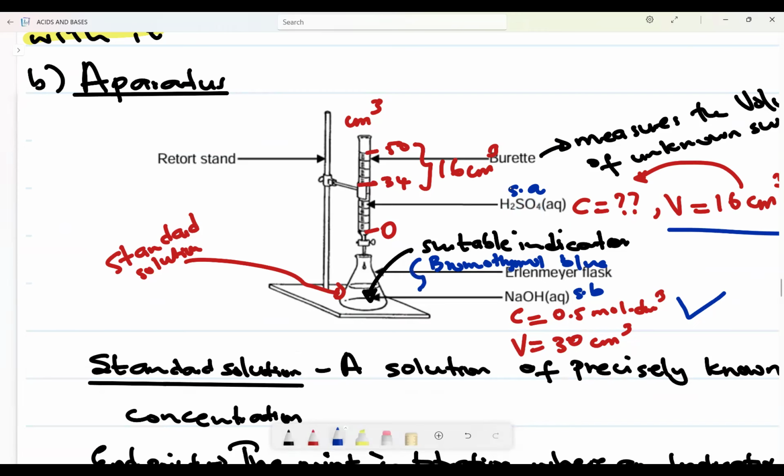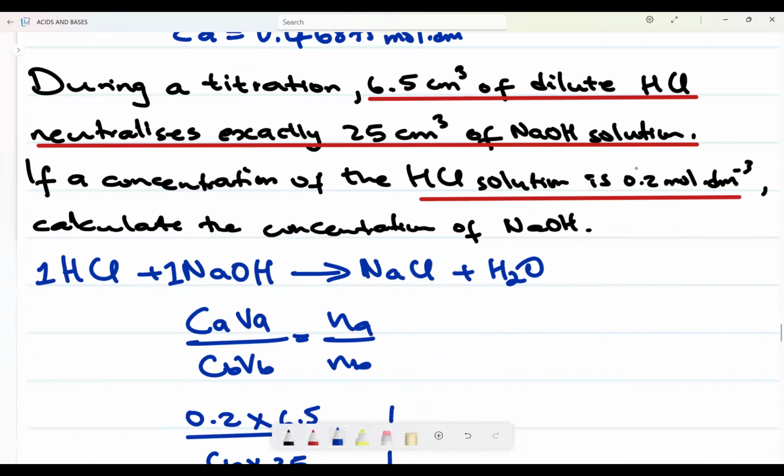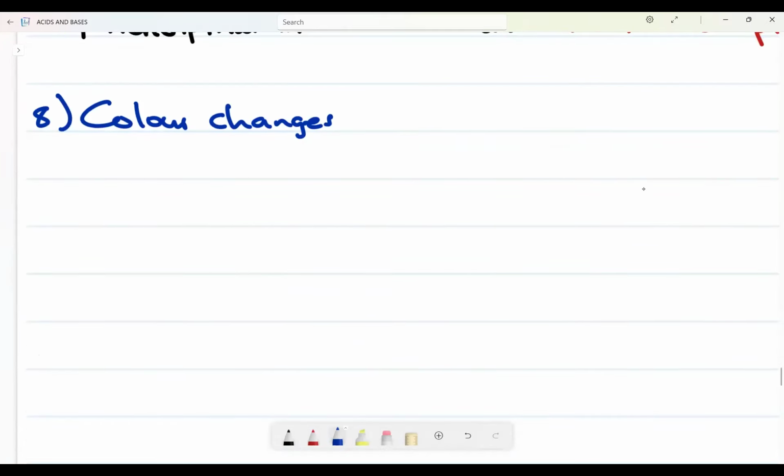Remember, when you use bromothymol blue, the color change that happens in acid will never be the same as the color change that occurs when, instead of bromothymol blue, I put methyl orange. Why? Because the color change will not be the same, so that you can be in a position of differentiating. So now the color changes.